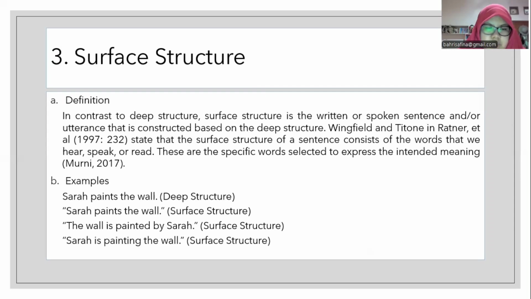Sarah paints the wall. This is the deep structure. This deep structure can be constructed into many kinds of surface structure. For example, Sarah paints the wall, which is the same as the deep structure. The other method is using the passive sentence. The wall is painted by Sarah. Or we can use another form such as present continuous. Sarah is painting the wall.